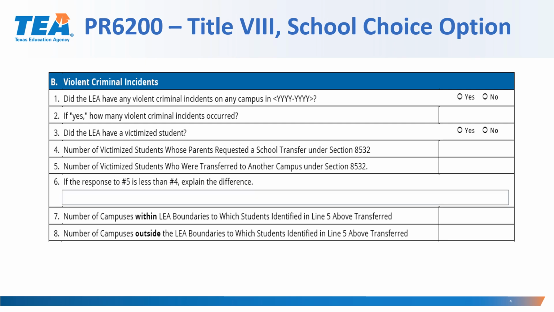On number 7, enter the number of campuses within the LEA's boundaries to which victimized students transferred. On number 8, enter the number of campuses outside the LEA's boundaries to which victimized students identified in line 5 transferred.